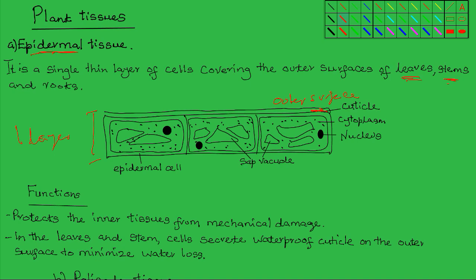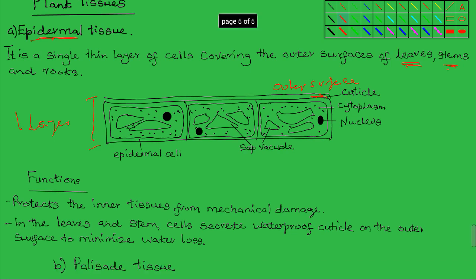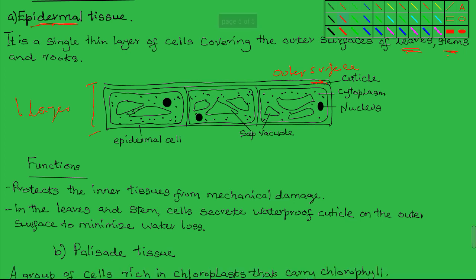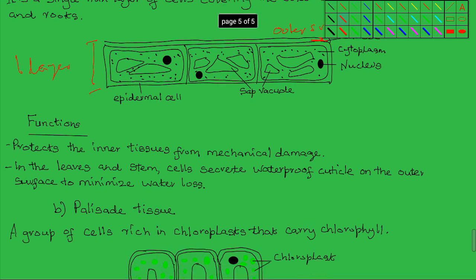So one of the most important adaptive features of the epidermal tissues in terrestrial plants, these are plants found on dry land, is the ability to secrete the waxy cuticle, which minimizes water loss from the plant.